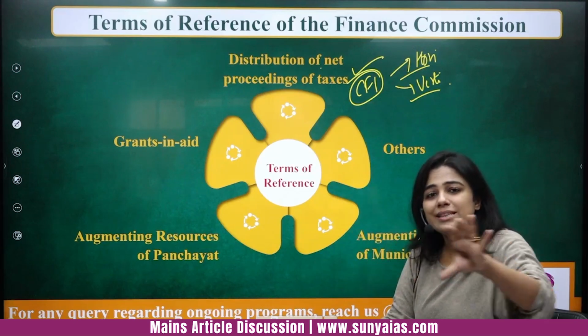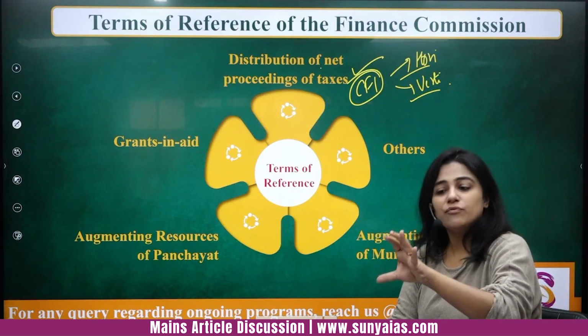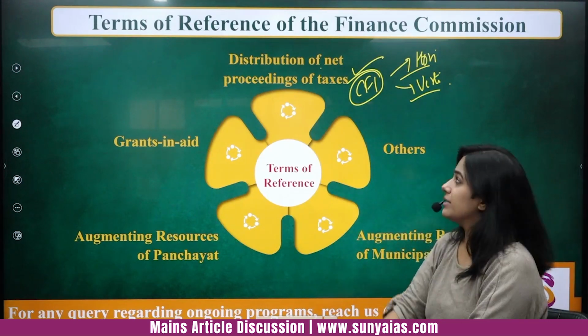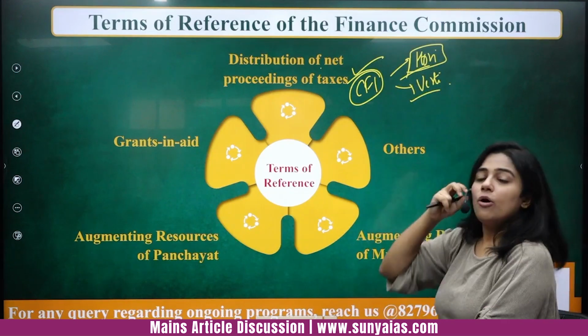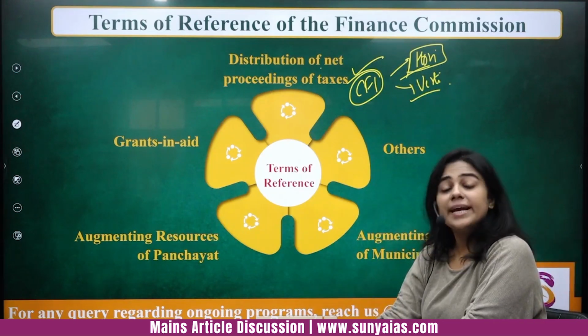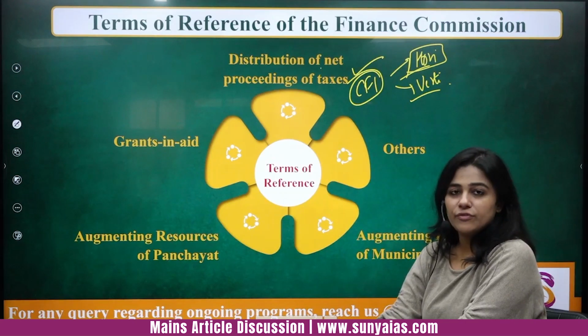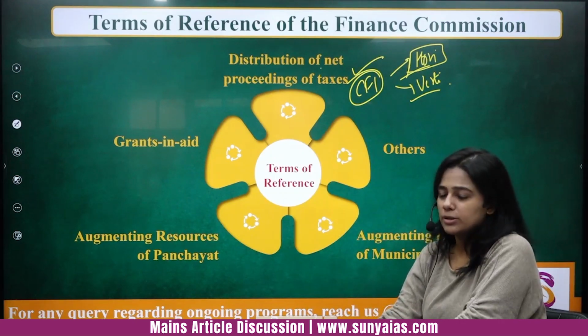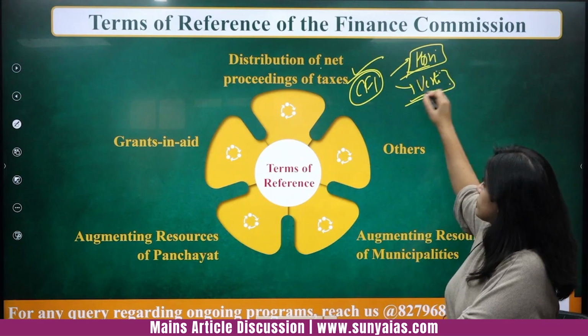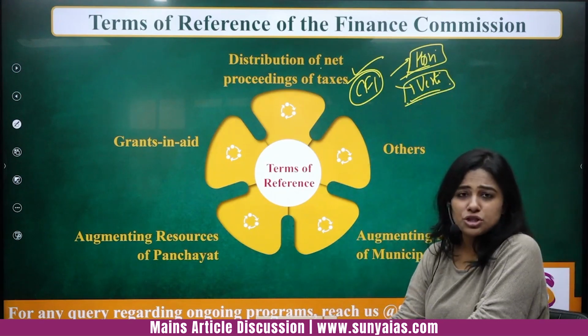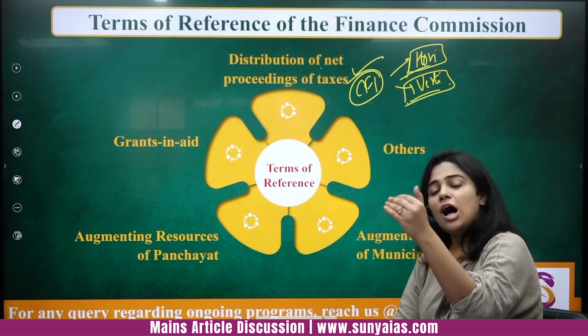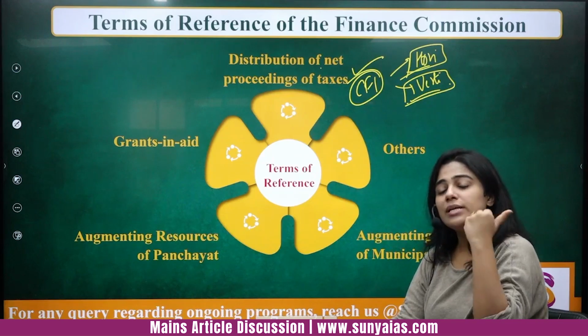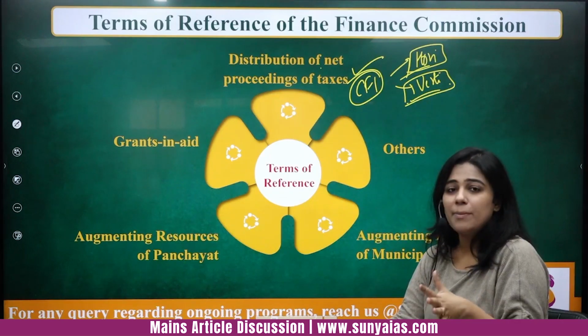Horizontal means within the states, which state will get how much amount, right? And there was a question on this in the prelims examination in 2023 itself, on what the indicators are. We'll talk about the indicators. Vertical devolution is basically how much money the center should actually give to all the states combined.